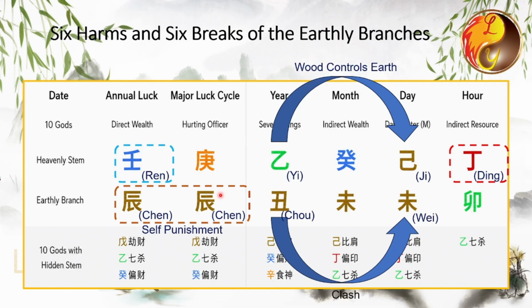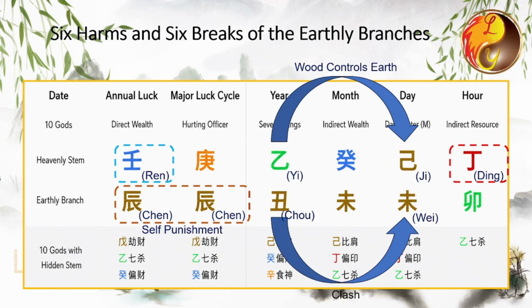Within the hidden stems of the Chen earth are Wu earth, Yi wood, and Gui water, again containing 7 killings, which further intensifies the 7 killings energy. Therefore, he passed away in 2012 at the age of 27. This shows that comparatively speaking, punishments and clashes are more severe. When severe, they can result in death.